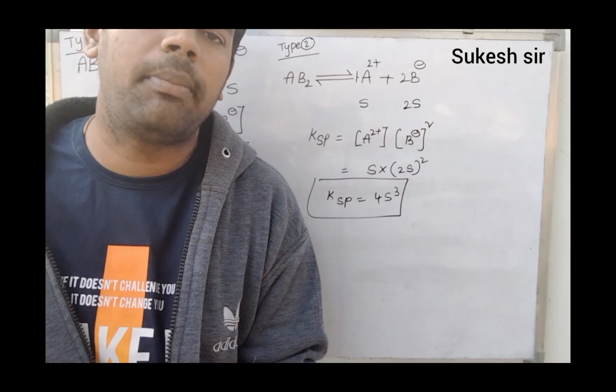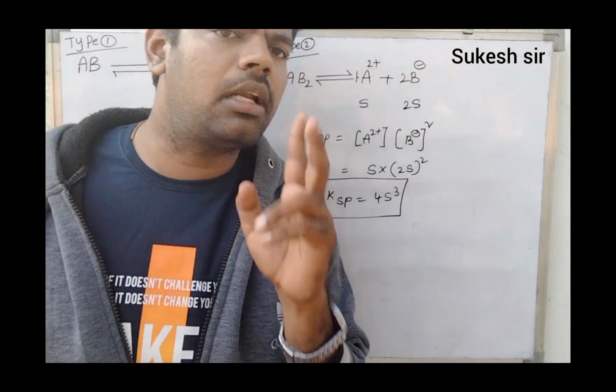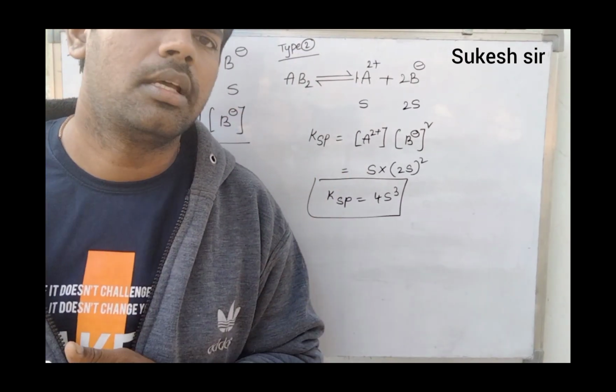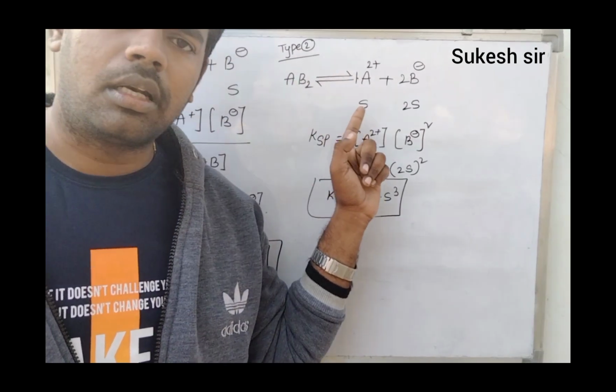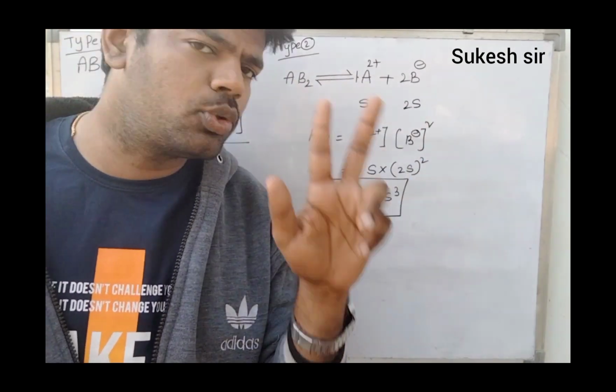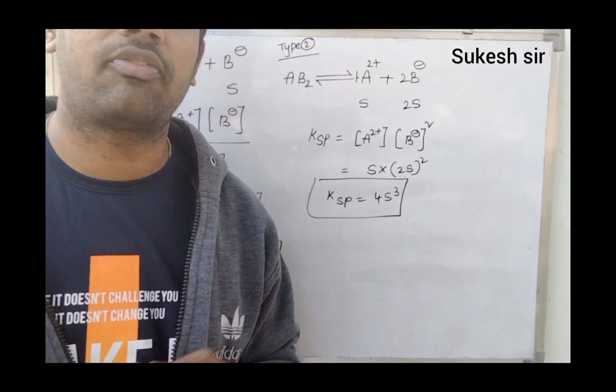AB2, what is the meaning of AB2? Either one cation and 2 anions. Reverse, A2B type, that is 2 cations and 1 anion, the formula will be the same.